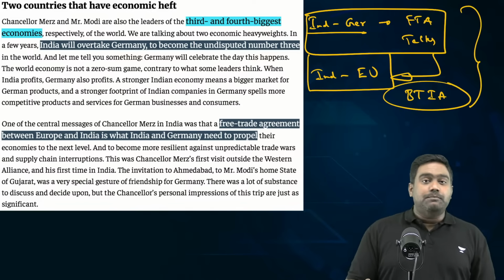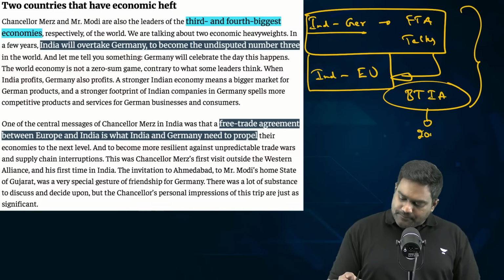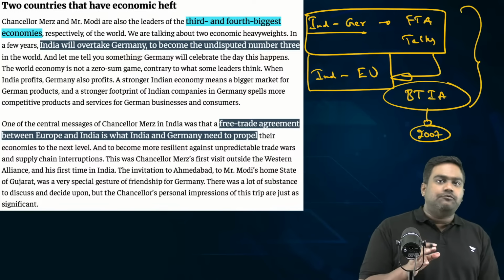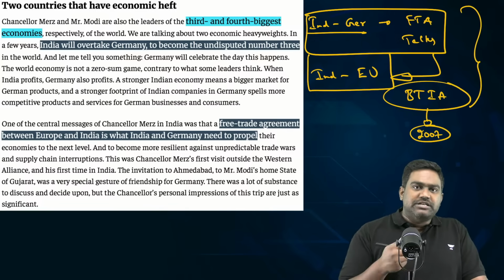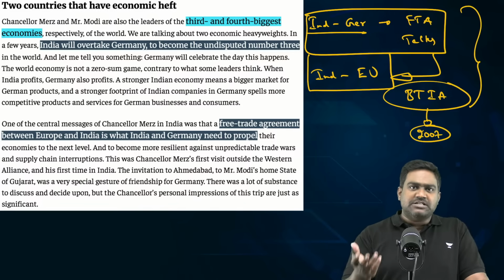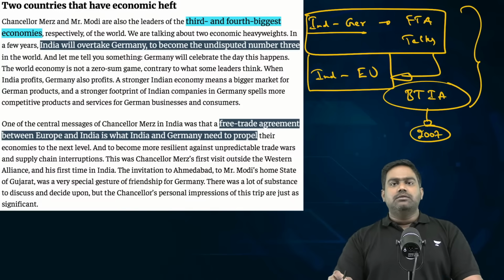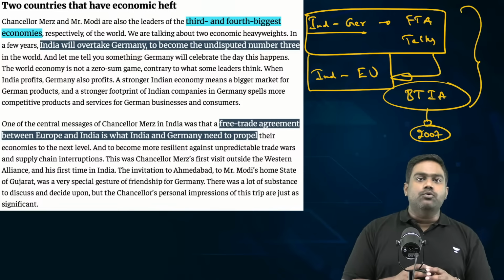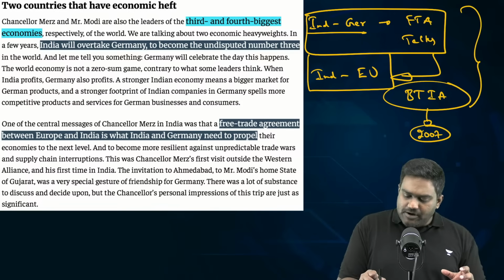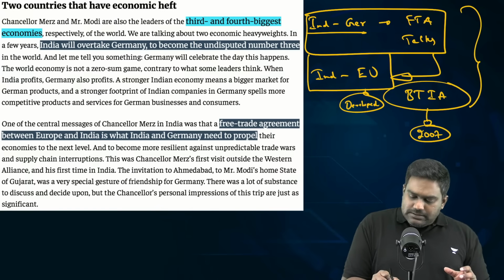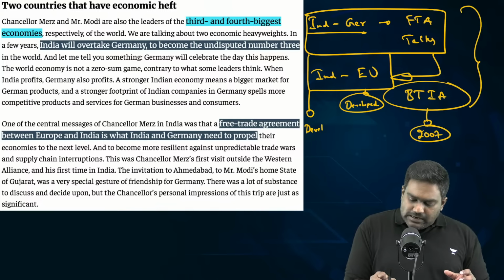The negotiations for BTIA started in 2007, but the trade talks have been stuck for a long time. It was delayed, it was dormant for some time, it was revived recently in 2022, primarily over the differences between India and the EU. As the EU primarily consists of developed countries, their expectations are entirely different, something which a developing nation like India can't easily match.